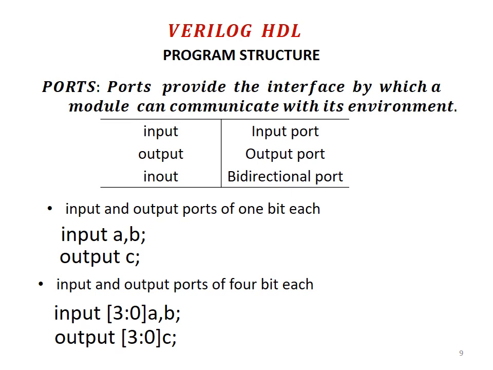Again for the output, square bracket 3:0, then C, semicolon. Instead of writing A0, A1, A2, A3, you can write in a single line 3:0 for 4 bits. Suppose you want input and output ports of 8 bits each, you can write that as 7:0.